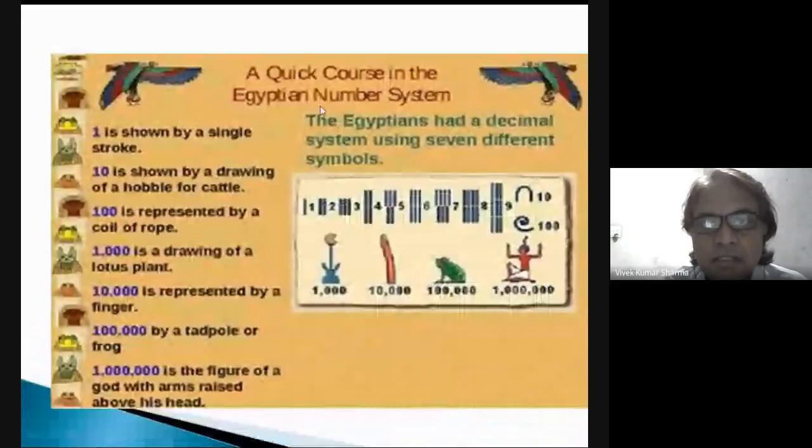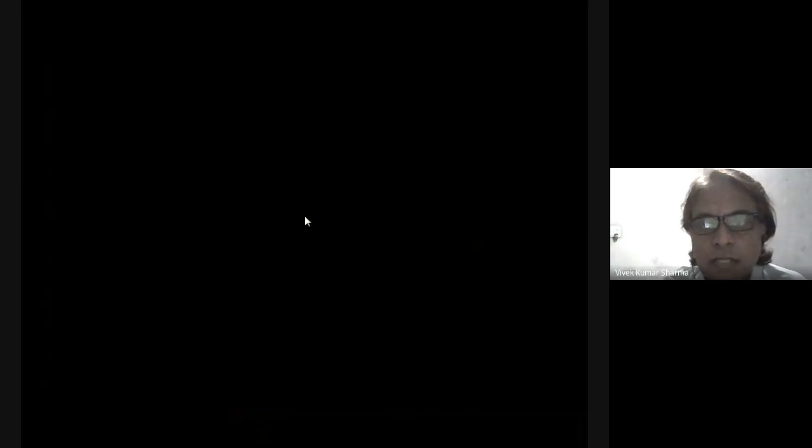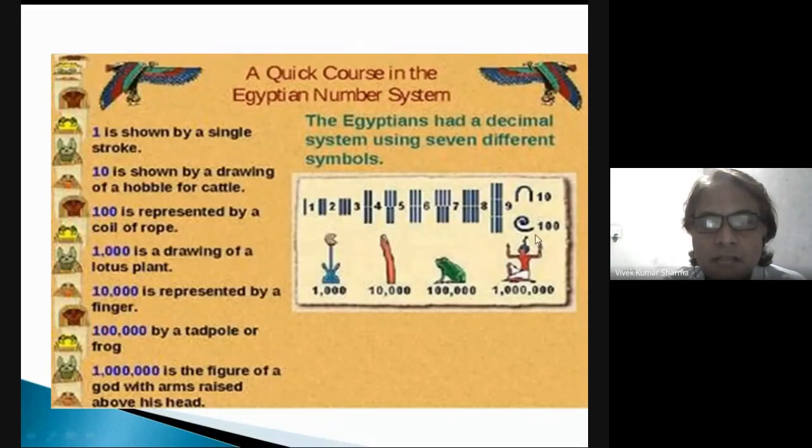We can see some civilizations here, like the Egyptian number system. The Egyptians had a decimal system using 7 different symbols. They used bars for 1 to 9, and other symbols for 10, 100, 1000, 10,000, 1 lakh, and 10 lakh.